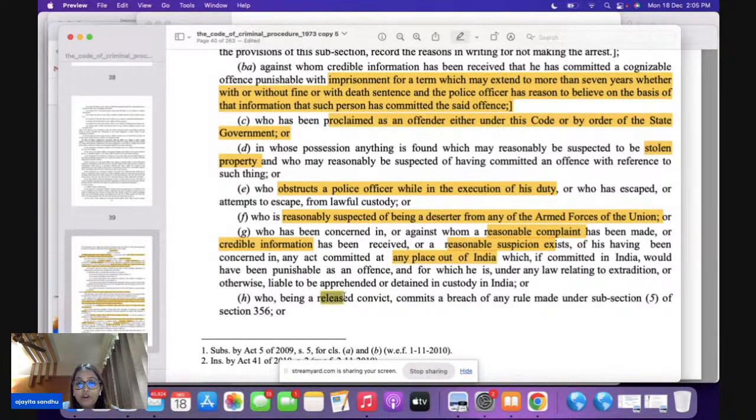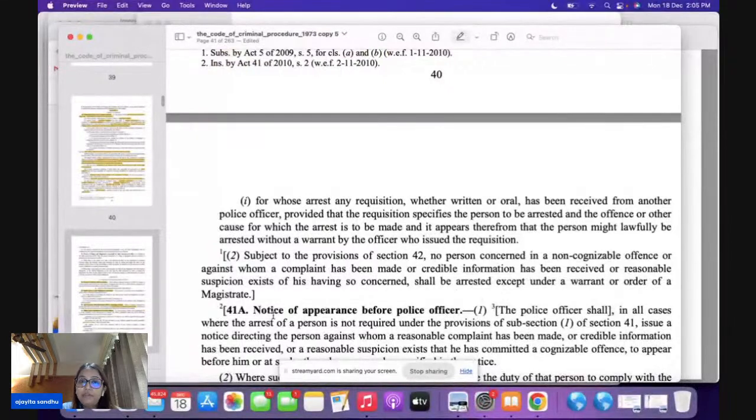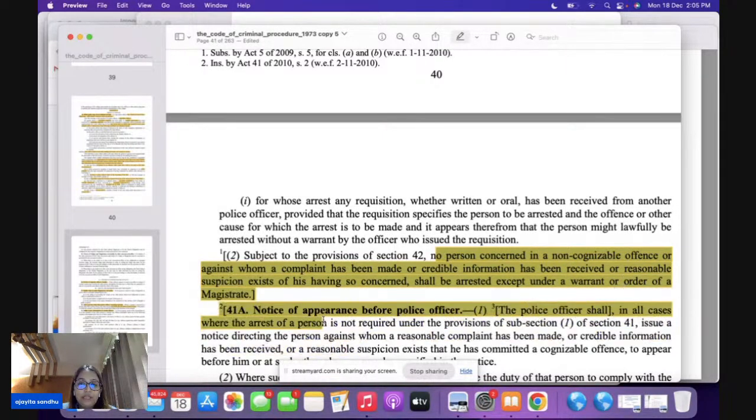Then you are a released convict where you have made a breach of rule. Again, you can be arrested without warrant. Now, if you look at subsection 2, it says, subject to the provision of section 42, no person concerned in a non-cognizable offense, or against whom a complaint has been made or credible information has been received, can be arrested without a warrant.